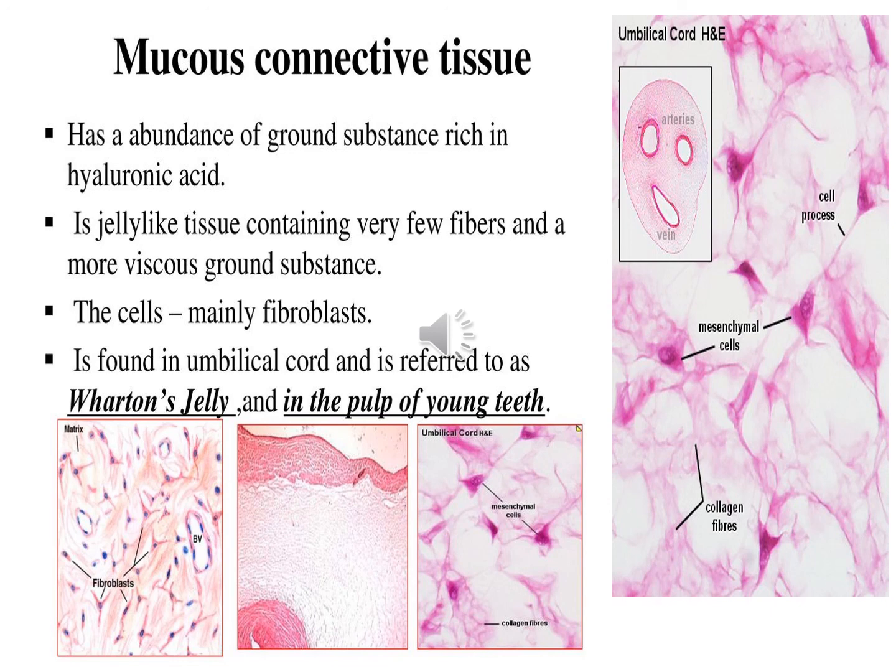They contain cells known as fibroblasts, and the mucoid connective tissue is commonly seen in the umbilical cord, where it is referred to as Wharton's jelly. And this mucoid connective tissue can also be seen in the pulp of young teeth.